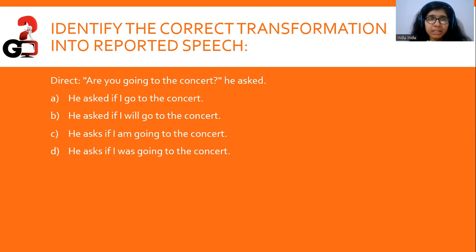Now, identify the correct transformation into reported speech. Are you going to the concert? He asked. He asked if I was going to the concert is the right answer here, right? Because again, we change the verb of the reported speech according to the reporting verb. He asked. He asked if I was going to the concert.